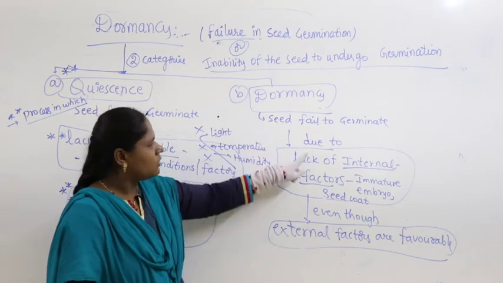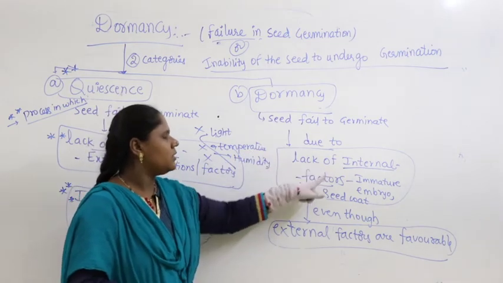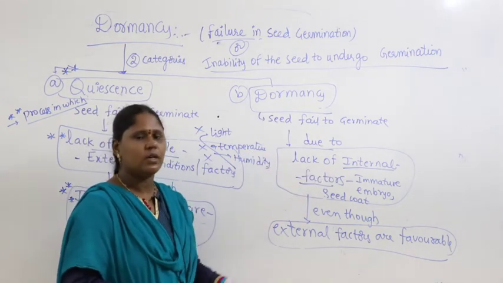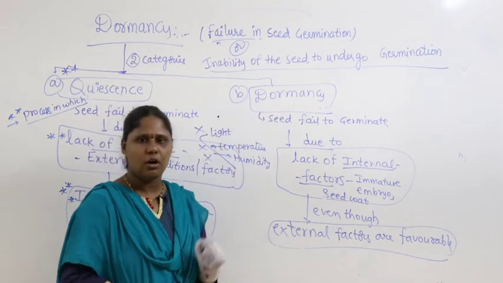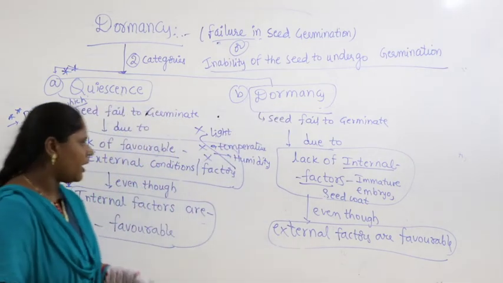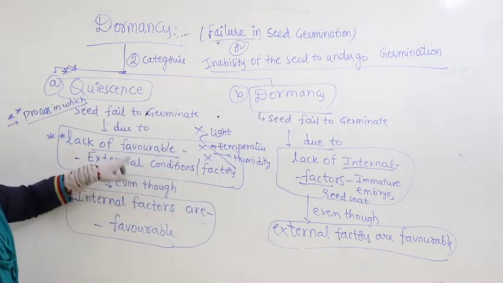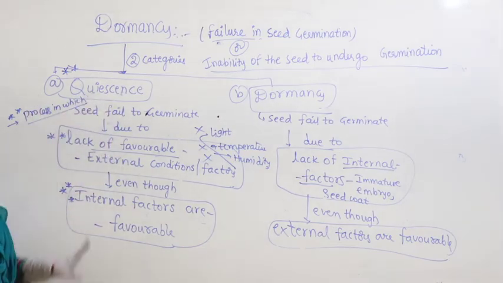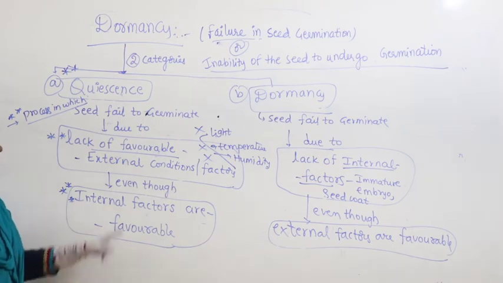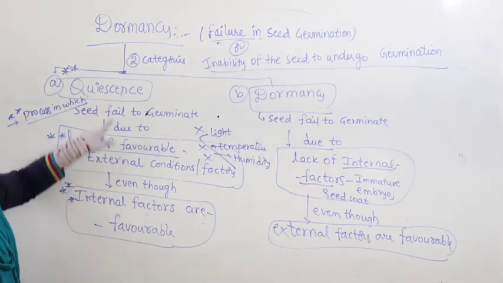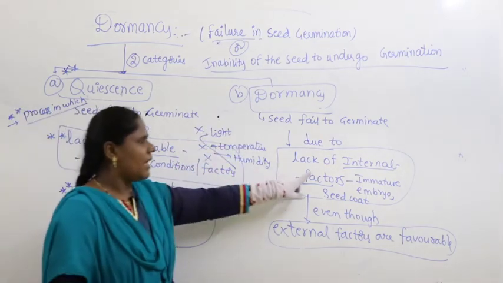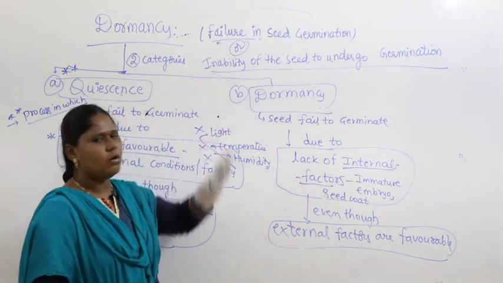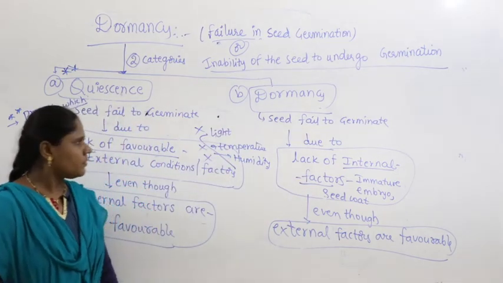But seed failed to germinate due to lack of internal factors, then only the process is called dormancy. If the seed failed to germinate due to lack of external factors, it is called quiescence. I hope you got the clear difference. If there are no proper external factors, it is called quiescence. If it is lack of internal factors, it is called dormancy.